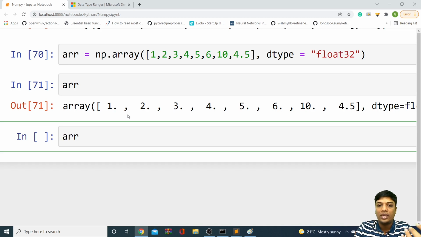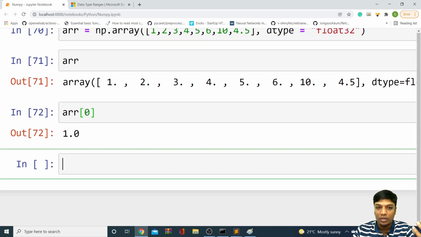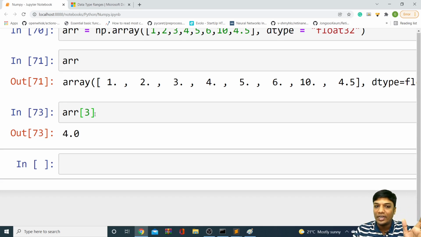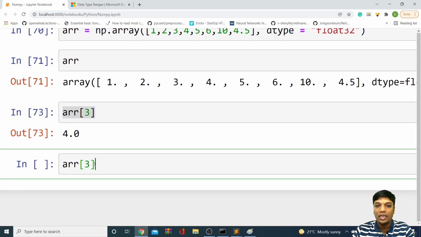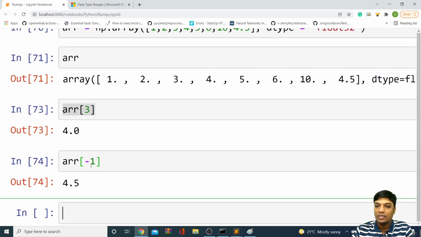For example, if I want the first element, I can say ARR of 0. I'll be getting the first element. If I want the third element, I can simply say ARR of 3. So all this kind of indexing is possible. You can see it is 4.0. If I want to get the last element, you can simply say ARR of -1. You can get the last element as usual, because -1 indicates the last index.